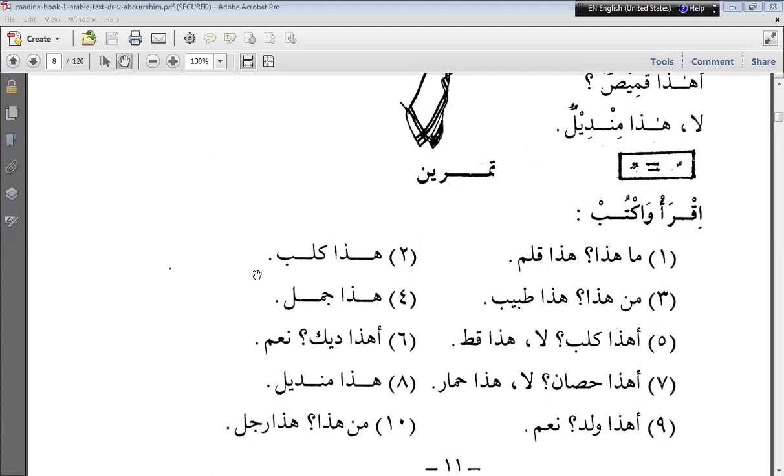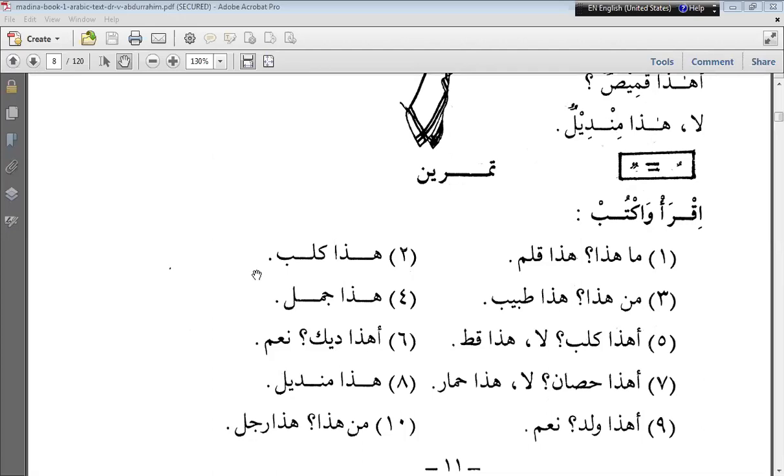Tanween. Where you find double dhamma, it is tanween dhamma. When you find double fatha on any word, that tanween is called tanween bil fatha. And if you find double kasra on any noun, that tanween is called tanween bil kasra.